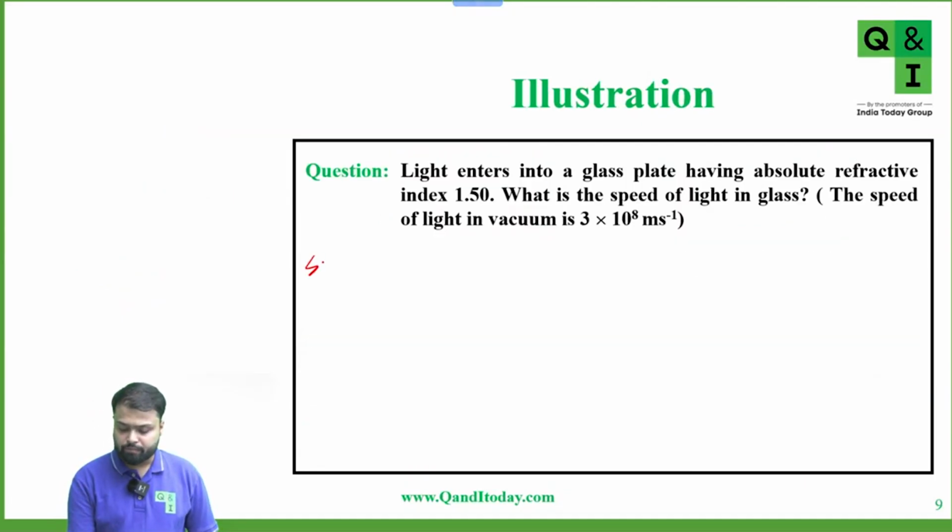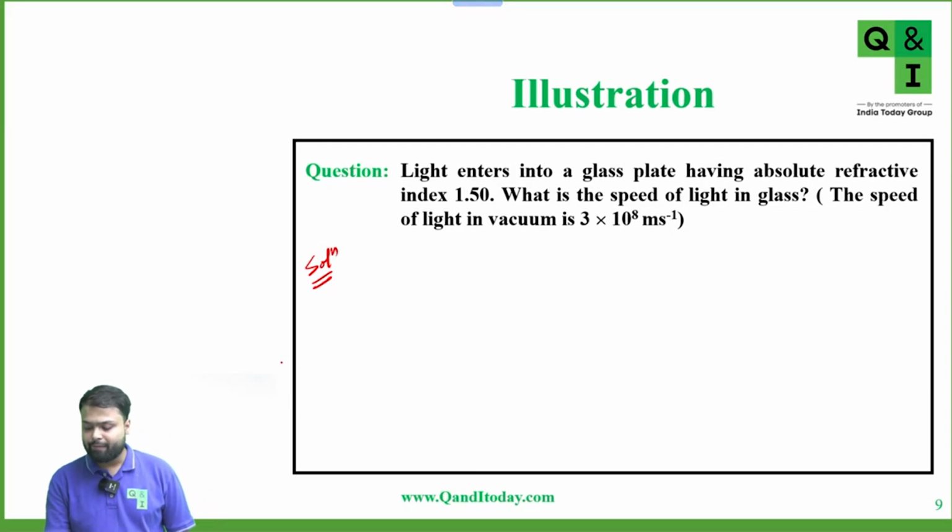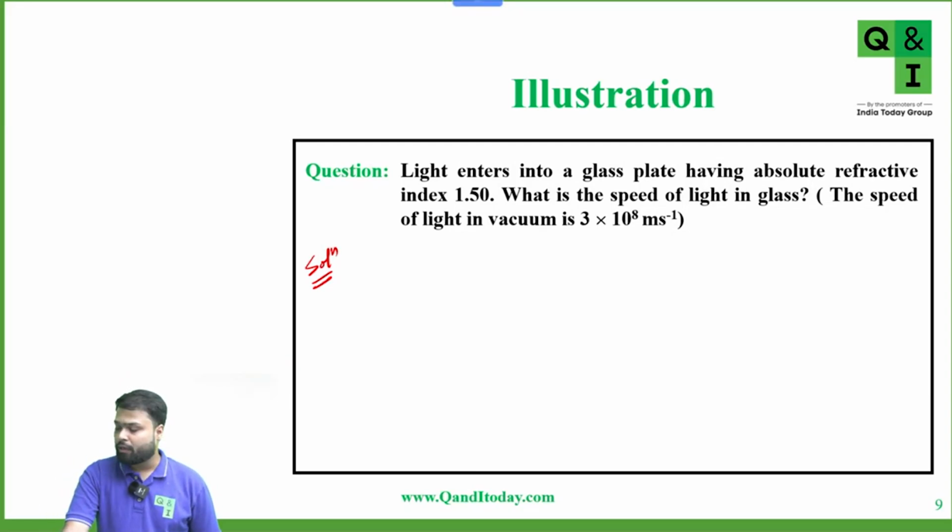The first question is: light enters into a glass plate having absolute refractive index 1.50. What is the speed of light in glass, given the speed of light in vacuum is 3 into 10 to the power 8 meter per second?